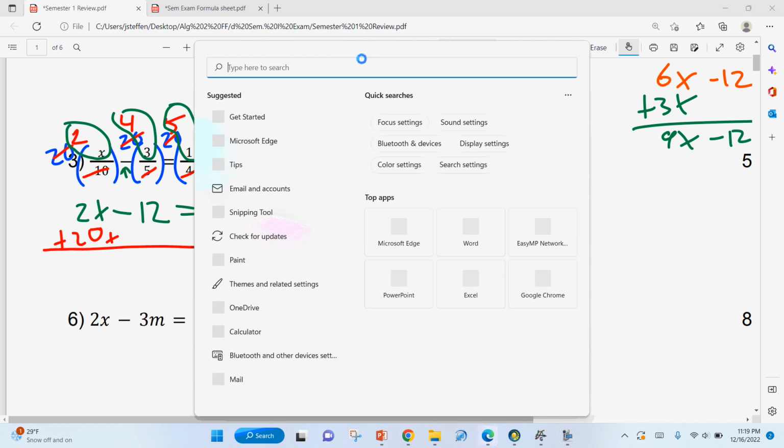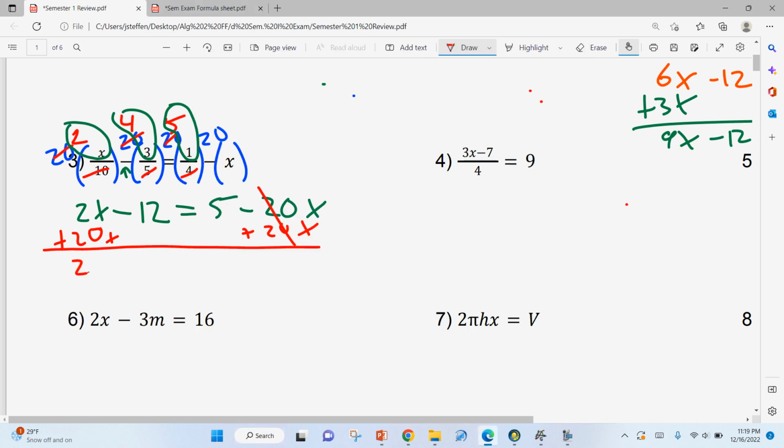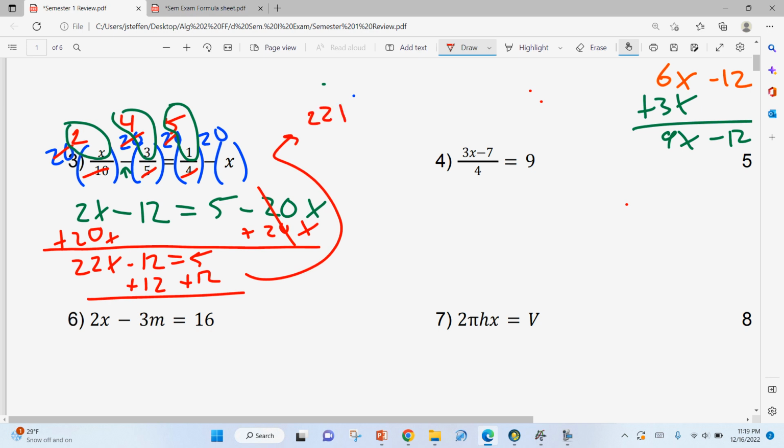So that is 22x minus 12 is equal to 5. Plus 12 on both sides. We have 22x is equal to 5 plus 12 is 17. Now this is an interesting one. We divide by 22, you end up getting x is equal to 17 over 22. So with multiple choice, that maybe is your answer, but they also may be made into a decimal. That ends up being 0.77.